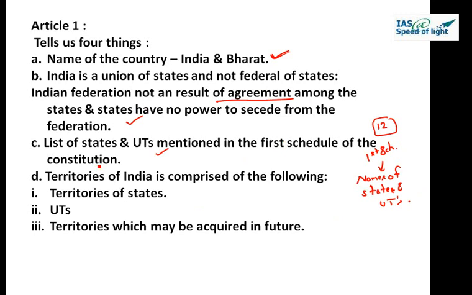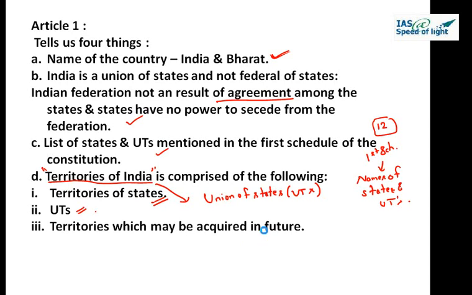So now here if we see, the territories of India is a broader term if you compare it with the union of states. So union of states doesn't include union territories in it. While the territories of India has the territories of all the states plus the territories of union territories, right? And the territories which may be acquired in future.